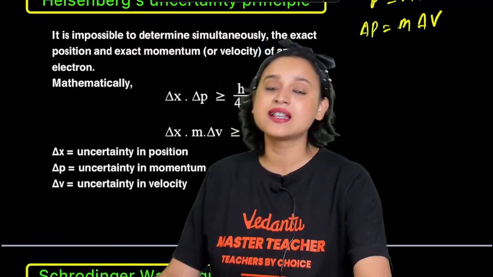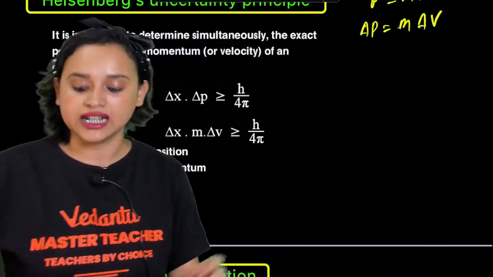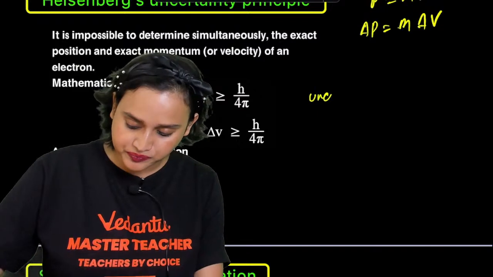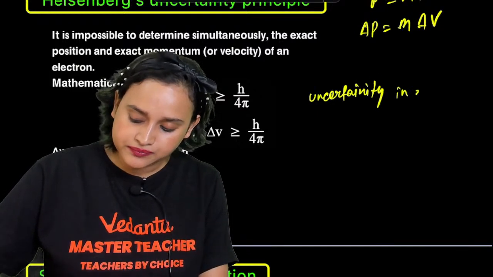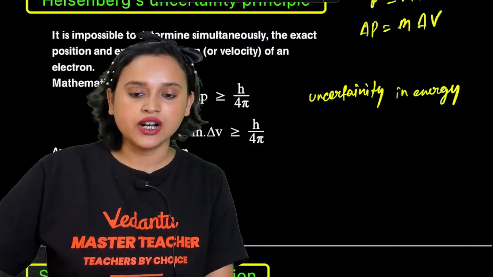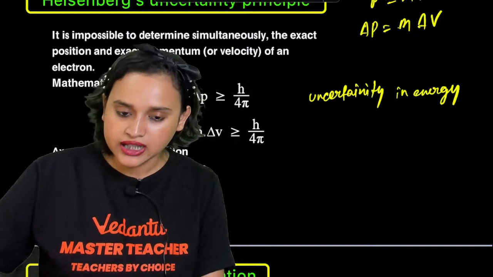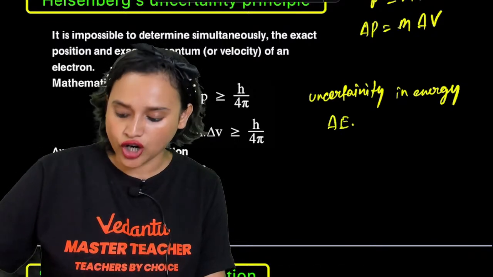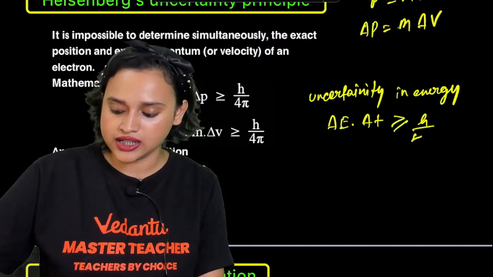By the way, this Heisenberg's uncertainty principle, you can also write it for uncertainty in energy. Let me show you. For uncertainty in energy, how will you write it? That will be delta E dot delta T greater than or equal to h divided by 4 pi.